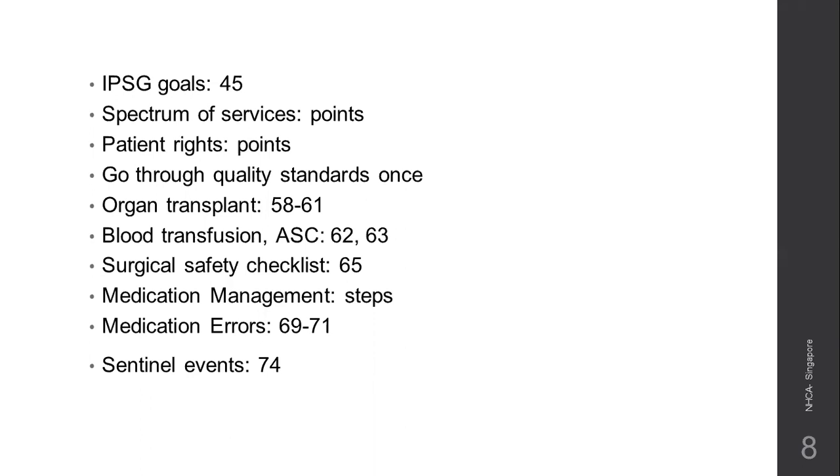Then coming to organ transplantation, page number 58 to 61, the consent documentation. It's on page number 59. Documentation of transplant program, important, 4 points. The consent of transplant program. And then the quality standards of transplant program on page number 61. Very important. These 3 topics, very important. Just mark them.